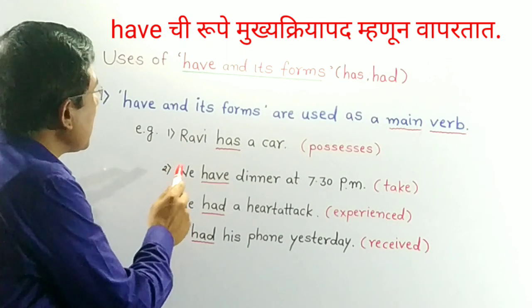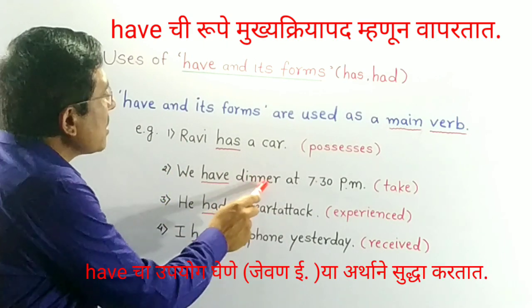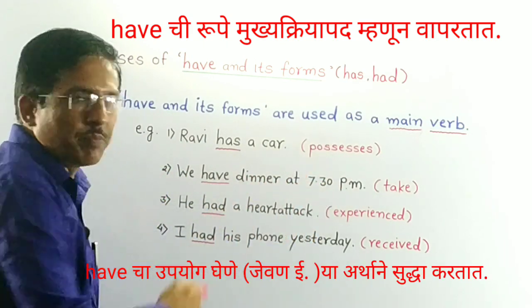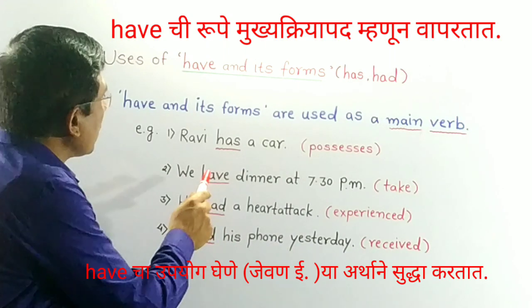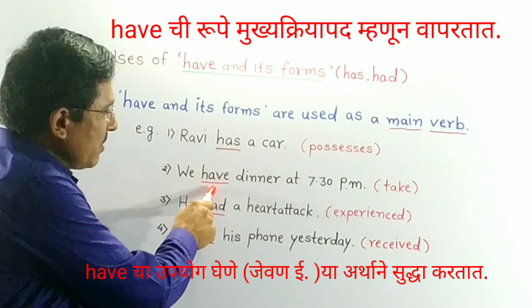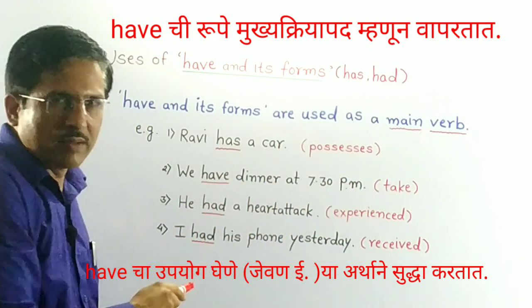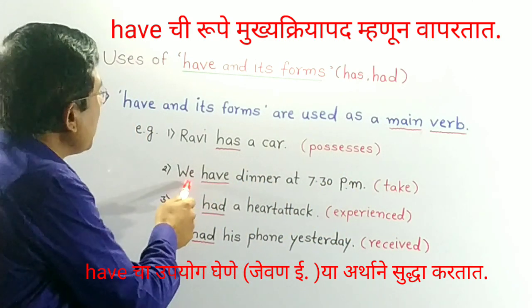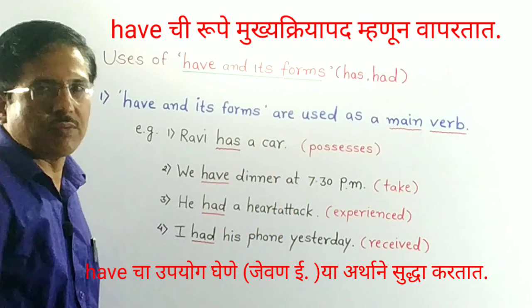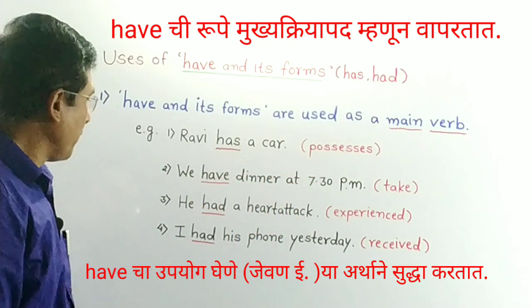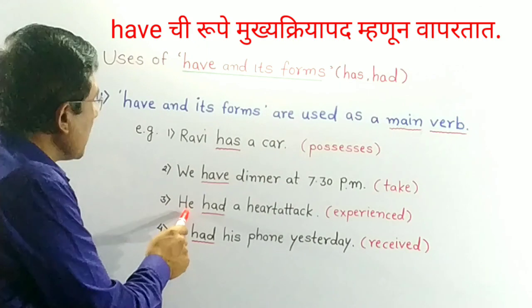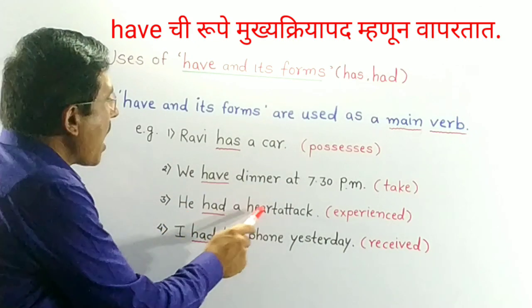In the second sentence, we have dinner at 7:30 p.m. Here, have is the main verb and it is used in the sense of take. We can also say we take dinner at 7:30 p.m. In the third sentence, he had a heart attack.